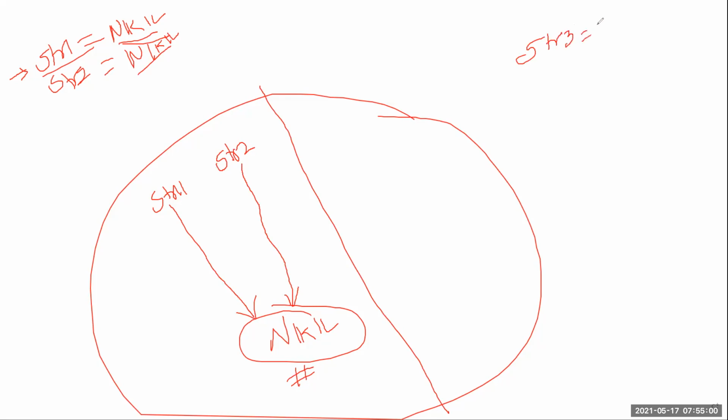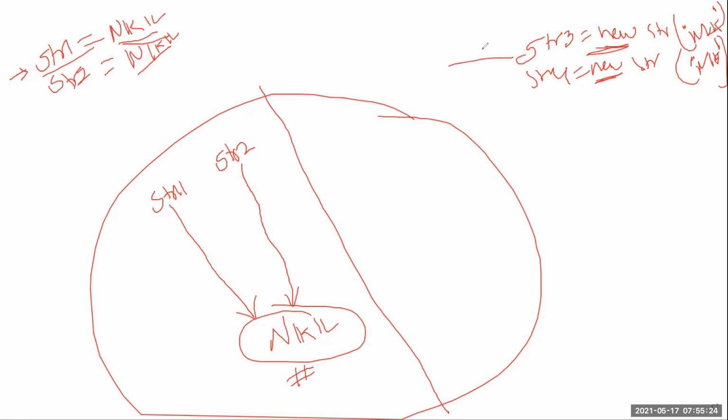str3 is equal to new String with, for example, Nik, and similarly str4 is equal to new String with the same Nik. So here the key thing is new.